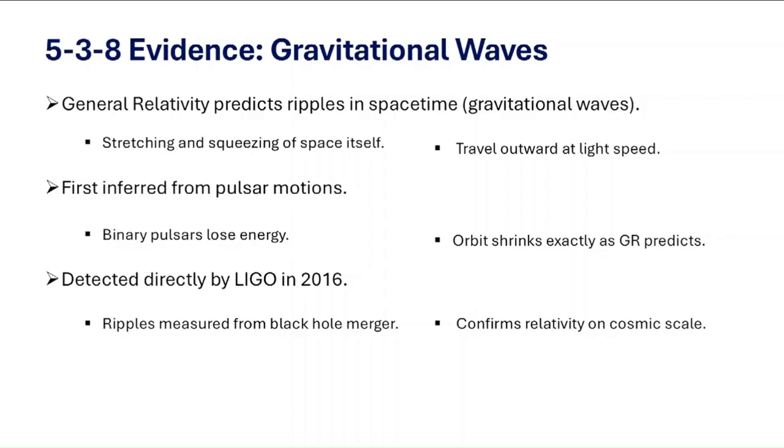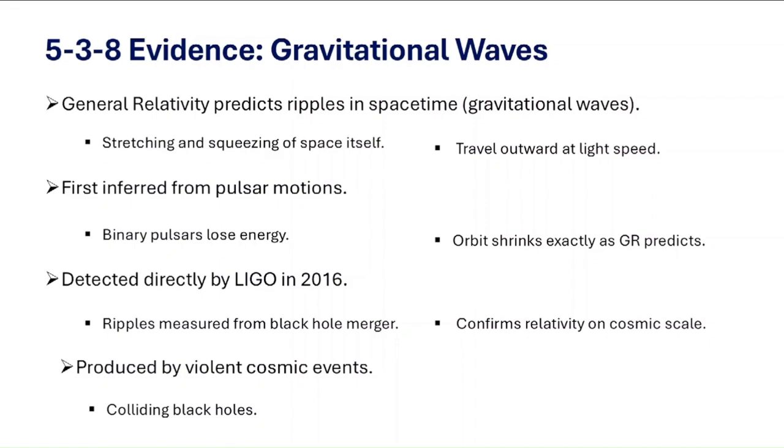Because they are incredibly weak and distort space by only a tiny fraction. Now, gravitational waves are produced by some of the most violent events in the universe. For example, when black holes spiral together and merge, they shake space-time like a giant hammer blow. And neutron stars colliding also send out gravitational waves.